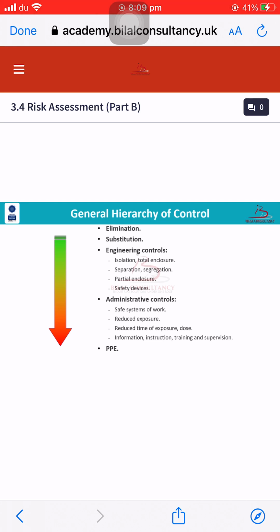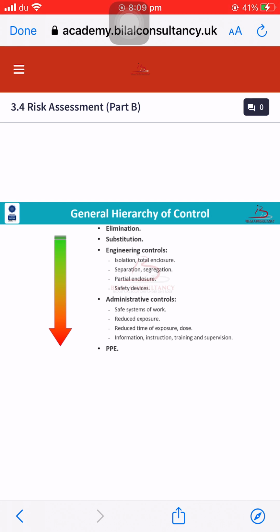Another example of engineering control is, if you are doing work on any kind of machinery and that machinery has rotating parts, you will install a guard on those rotating parts. So there will be no interaction of human and machine, so there will be no incident or any kind of risk or hazard developed from that machine. So these are basically the examples of engineering controls.